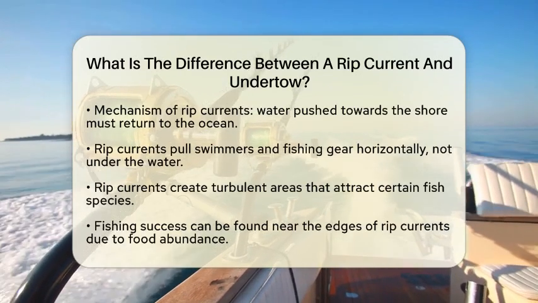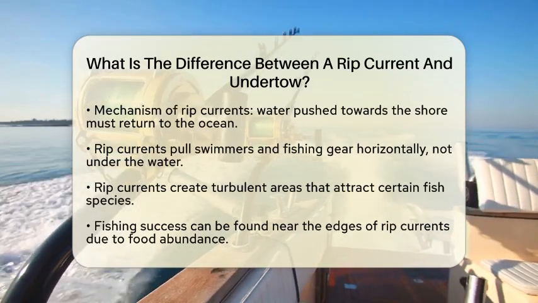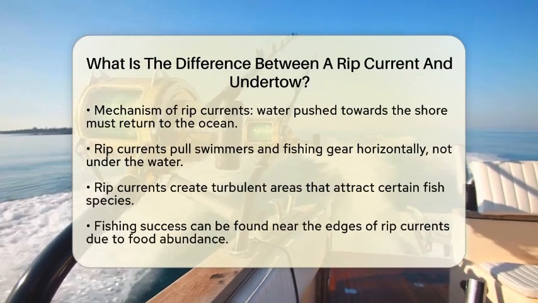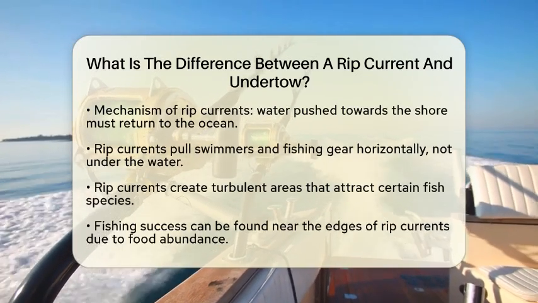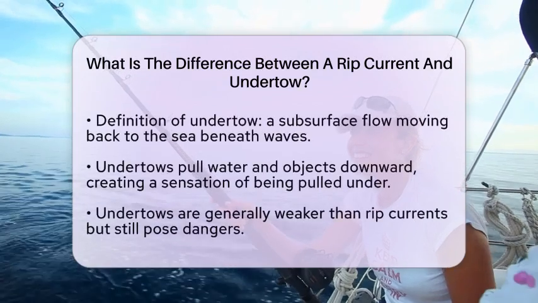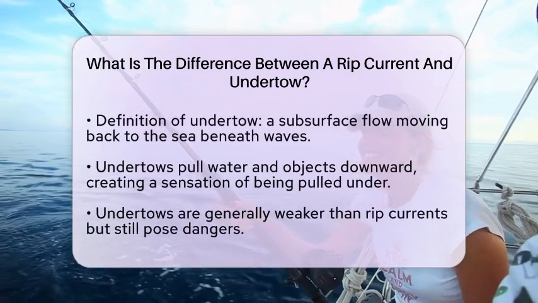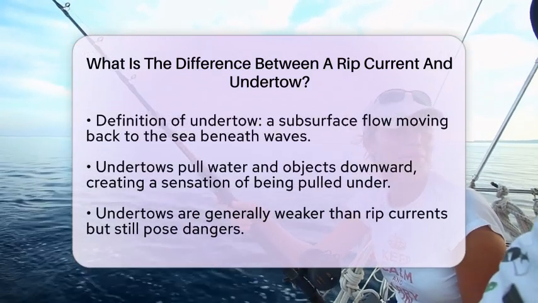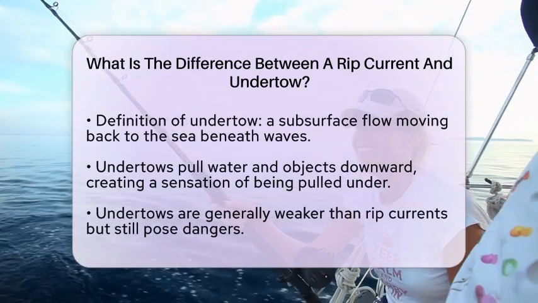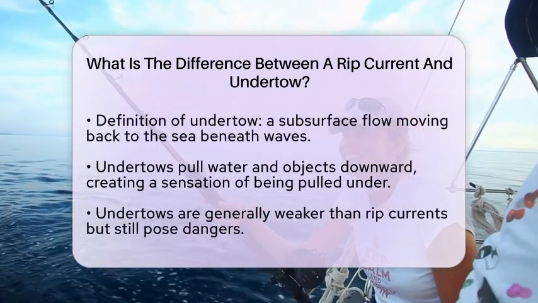On the other hand, an undertow is a subsurface flow of water that moves back toward the sea beneath the incoming waves. Undertows pull water, and anything in it, downward and seaward. This can create a sensation of being pulled under the surface. While undertows are generally weaker than rip currents, they can still pose a danger to swimmers.